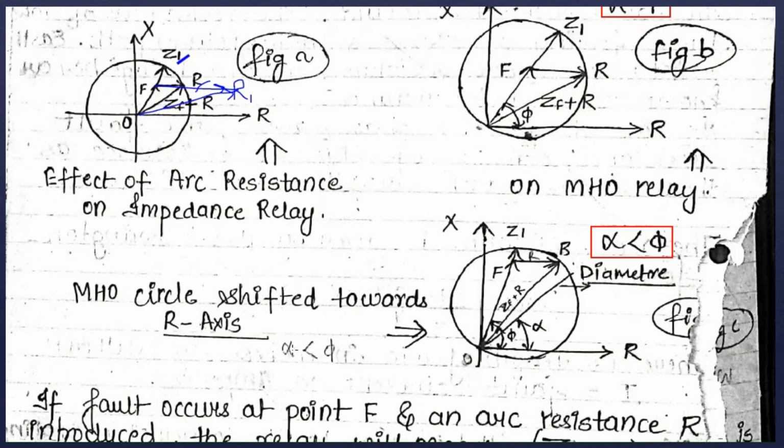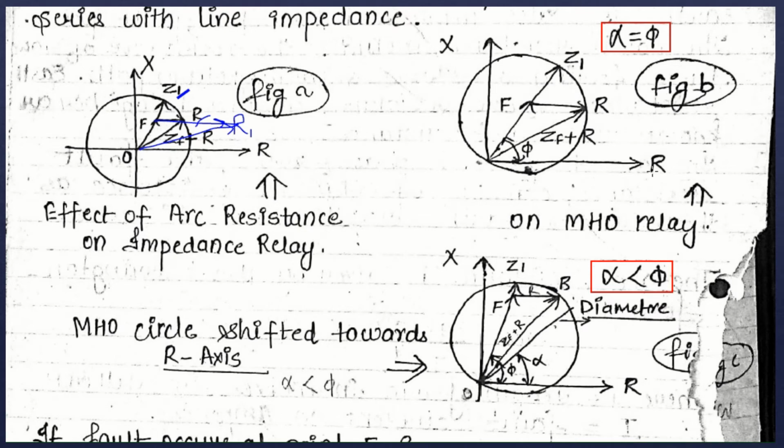Also, if we talk about figure B, it shows the characteristic diagram of the Mho relay. The characteristic diagram of the Mho relay is also a circle, but here the center is not at the origin. Here we are assuming that the characteristic angle of the Mho relay and the characteristic angle of the line, that is phi, are both equal.